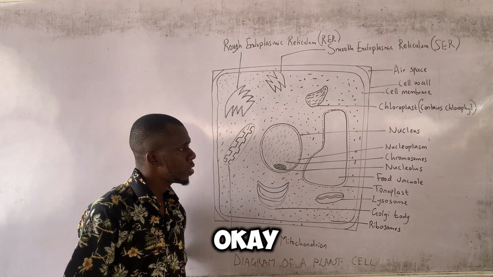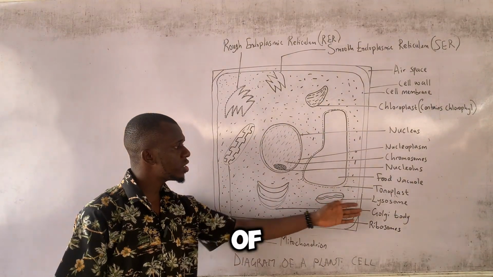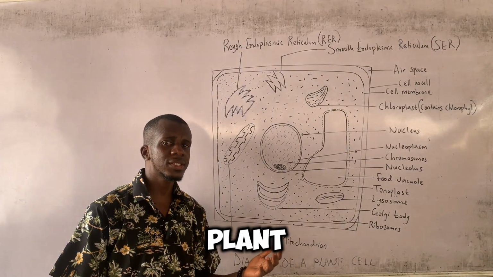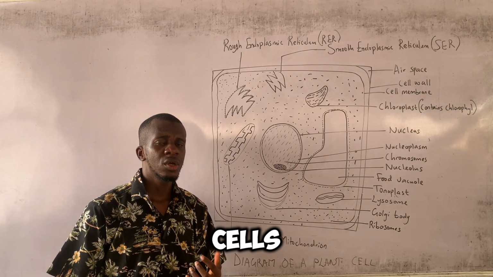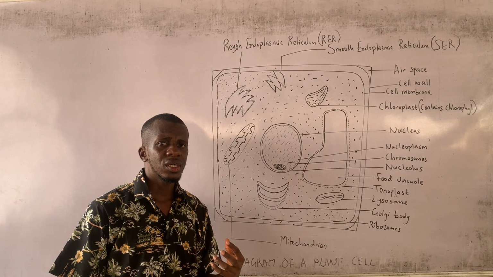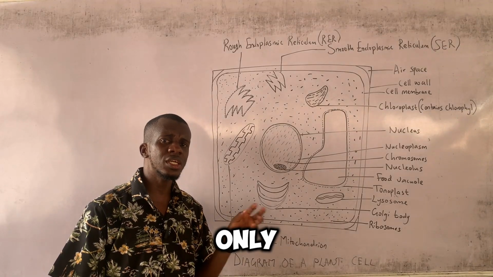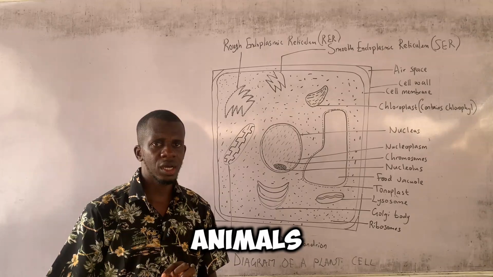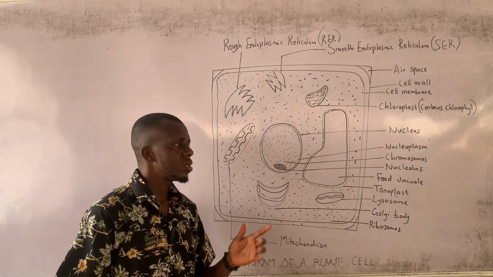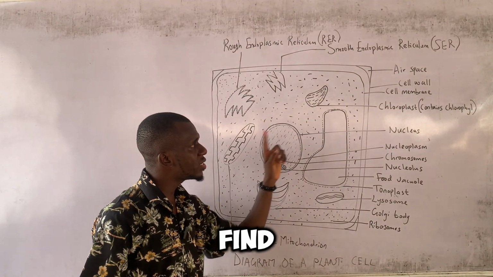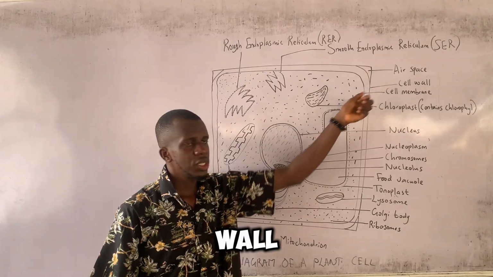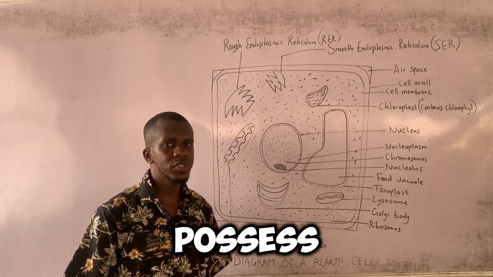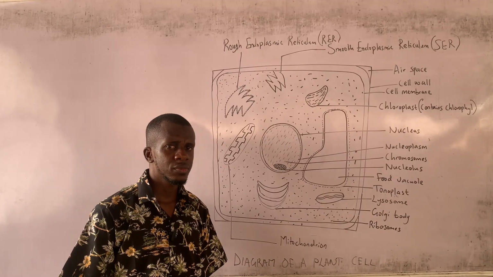Also, some of these organelles occur both in plant and animal cells, while others occur only in plants or only in animals. For example, we can only find the cell wall in the plant cell. Animal cells do not possess a cell wall.